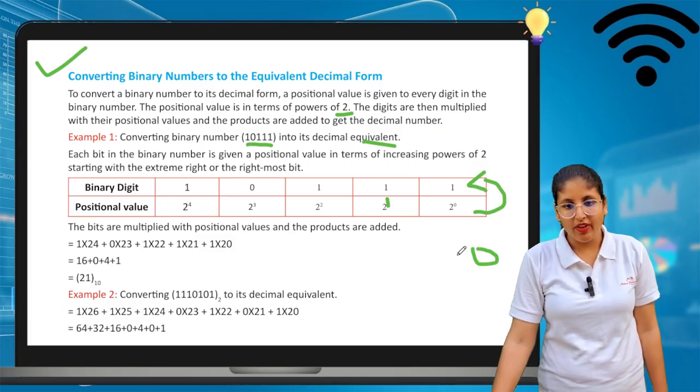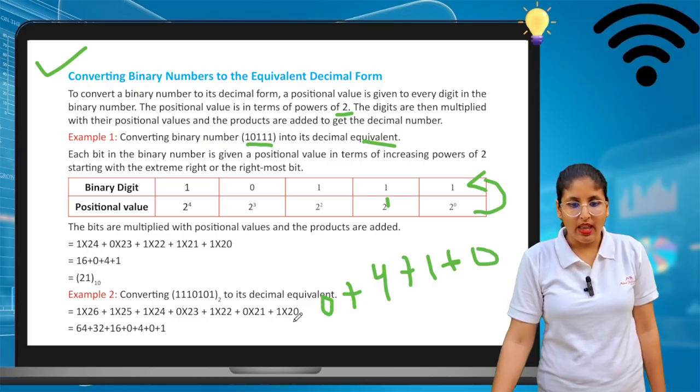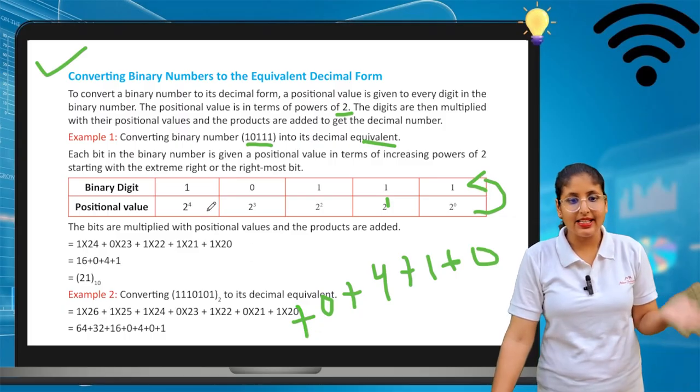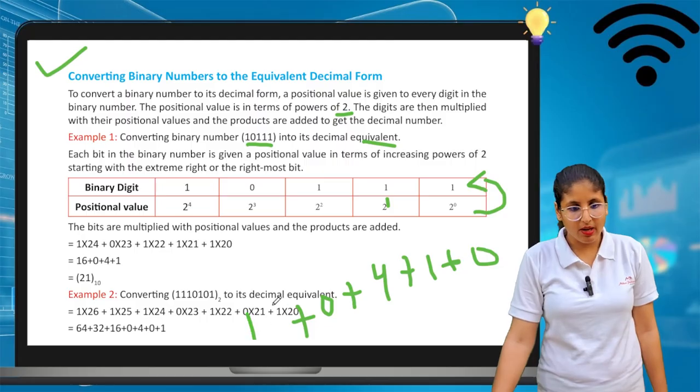Now 2 power 2 is 4. When 4 is multiplied with 1, it comes up 4. Next, 2 power 3 is 8 and 8 multiplied by 0 comes 0. Now 2 power 4 is 16 and 16 multiplied by 1 comes 16. So here come all these values.